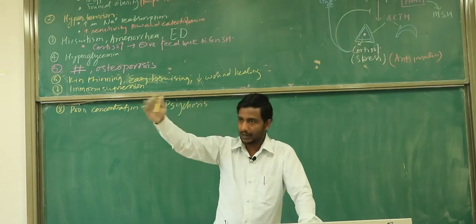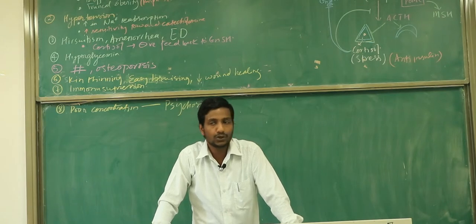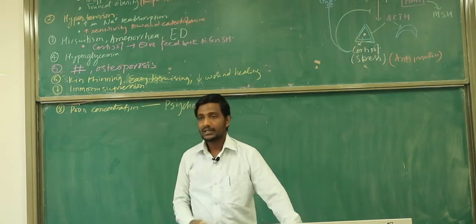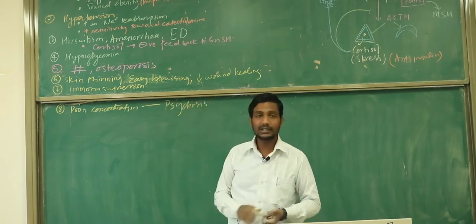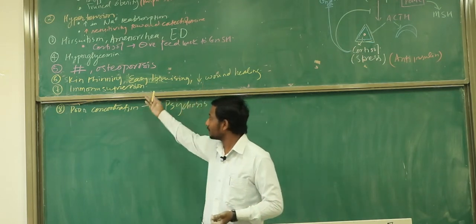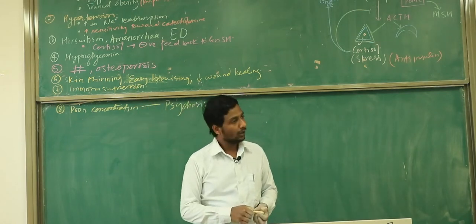Hyperglycemia. So all the manifestations of hyperglycemia you can put here. And then what is the next one? Fractures and osteoporosis. What is the next one? Skin thinning, easy bruising, and decreased wound healing ability. And then what is the next one? Immunosuppression. And the next one is poor concentration. All of you got an idea?